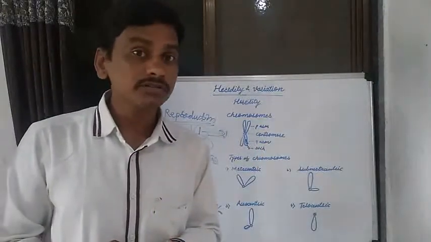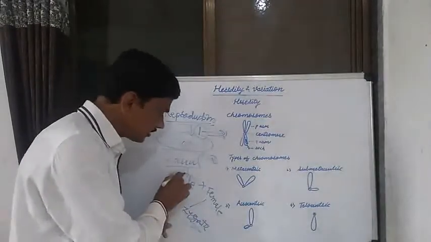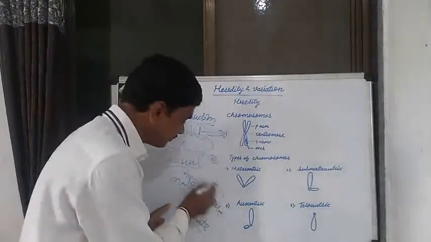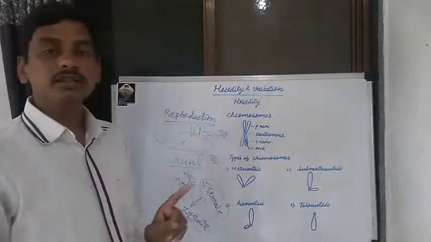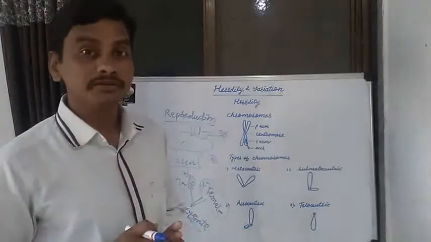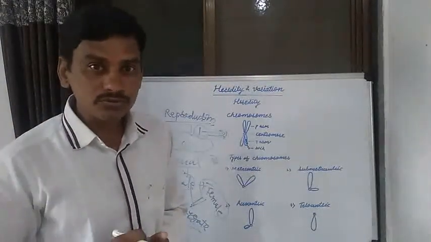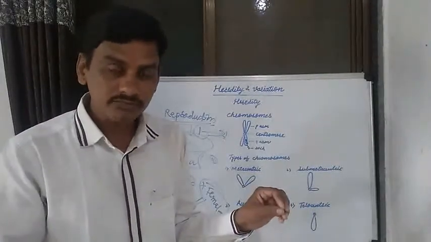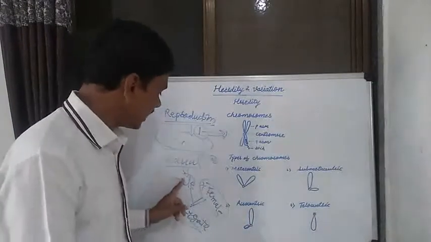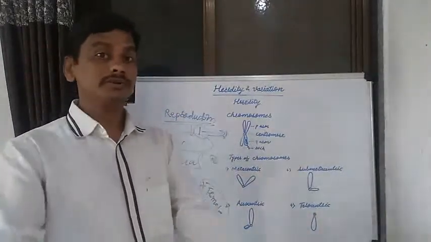Major variations, because some characters pass from the male and some characters pass from the female. That is known as sexual reproduction.